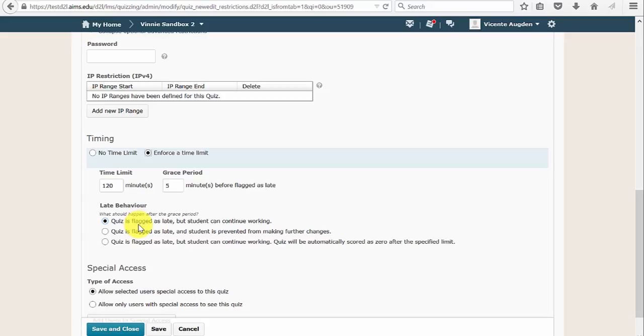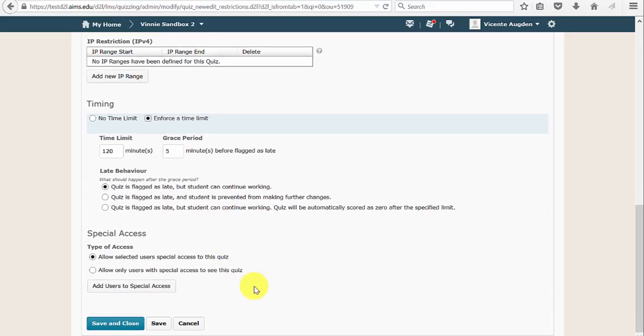So the first option, the student can continue working after the time limit is up. The second one will be more similar to the auto submit. They're prevented from making further changes and will be prompted to submit. And the third option I probably wouldn't recommend: once the time limit expires, the student will actually receive a 0 for that. So that's actually all the changes for the quiz tool, just the wording, so that's not that many changes.